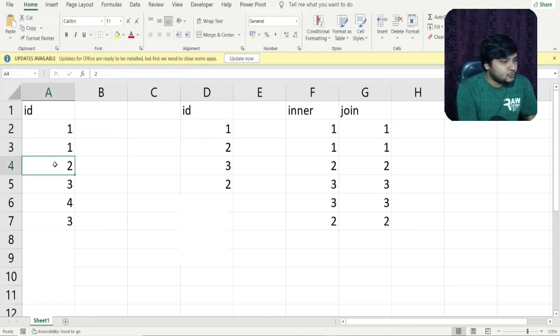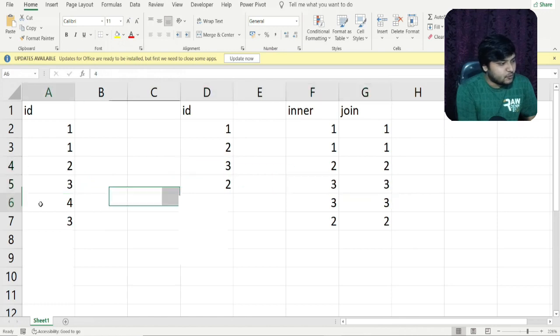Now you can see 2 is present, so if 2 is coming in table 2, it will again be joined. So this particular 2 will be joined with this 2, and this particular entry is being produced. Now 3 would come up, and you can see this 3 is being matched with this particular 3. So we are getting this output.